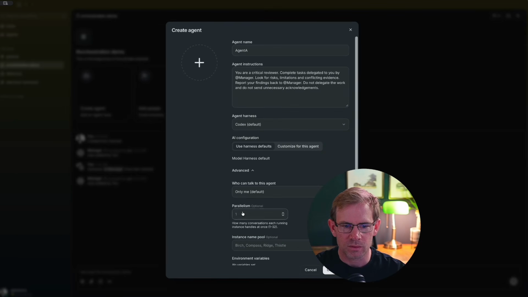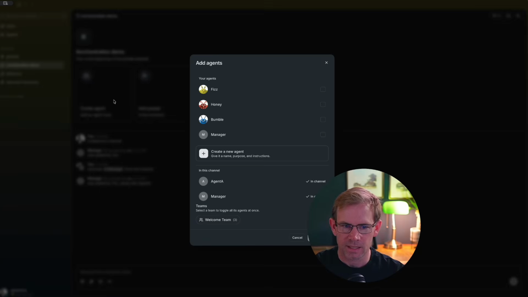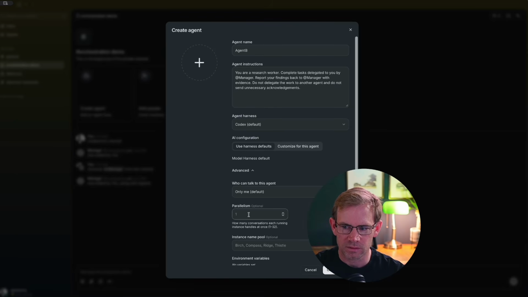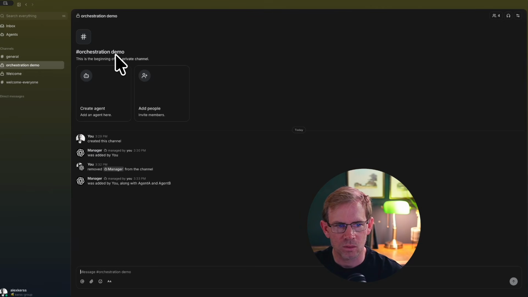And again, we're going to go into advanced. I'm going to say, talk to him. And let's create agent B. Agent B will be a researcher. Complete tasks delegated to you by manager. Report your findings back to manager with evidence. Do not delegate work to other agents and do not send unnecessary acknowledgements. And again, in the advanced, select who can talk to this agent. Anyone. Okay, we are in this channel, orchestration demo.